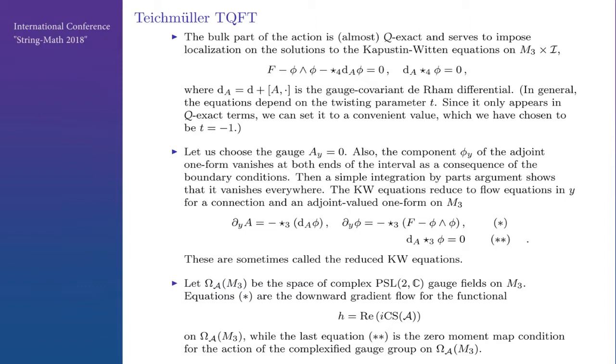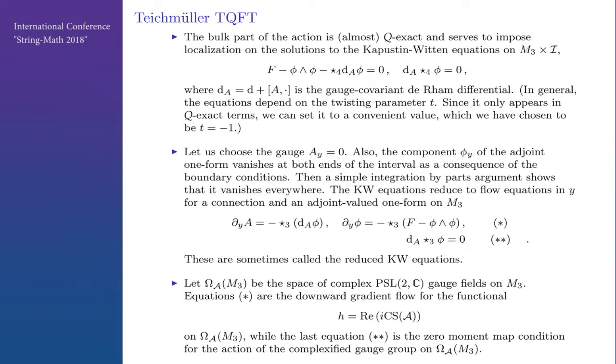So let's choose the gauge A_y equal to 0, and then also note that the component phi_y of the one-form along the interval vanishes at both ends of the interval as a consequence of the boundary condition. And then a simple integration by parts argument for these equations shows that phi_y vanishes everywhere. So then the Kapustin-Witten equations reduce to flow equations in y for a connection and an adjoint valued one-form on M3, together with some equation for phi. And these are sometimes called reduced Kapustin-Witten equations.